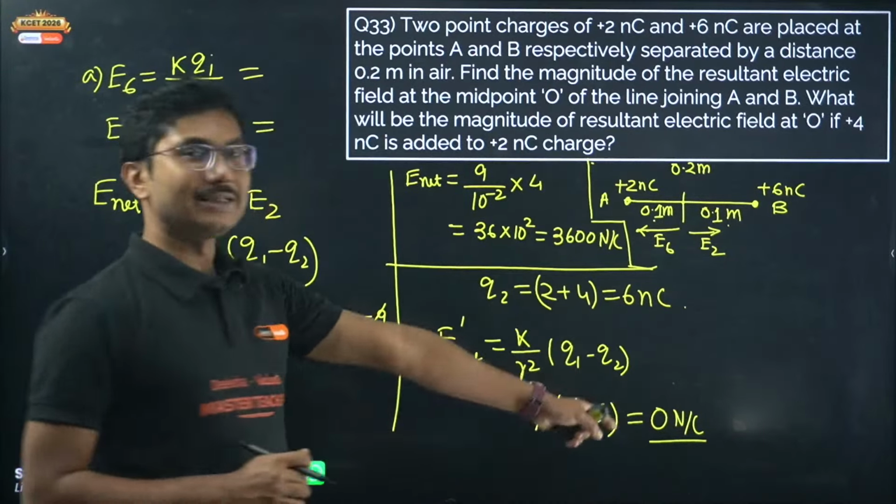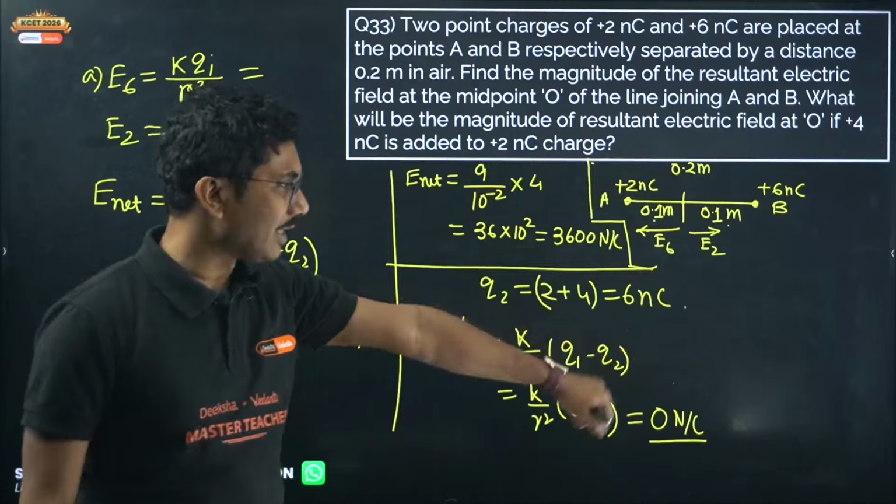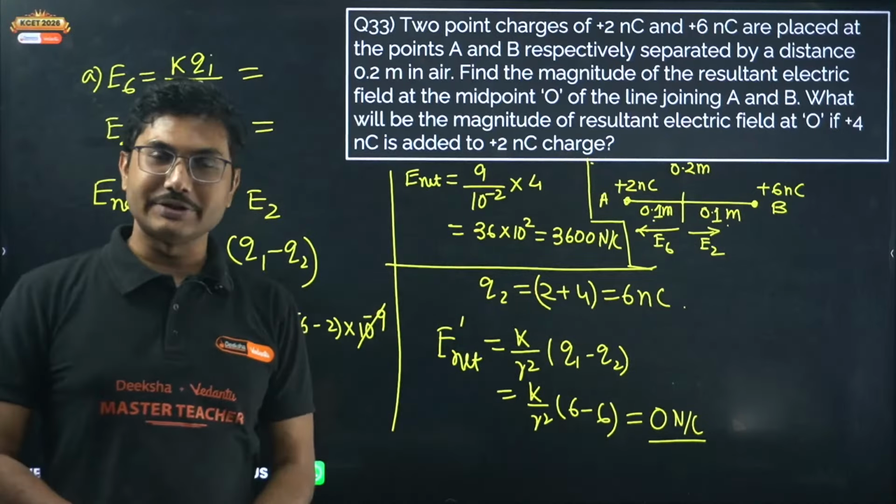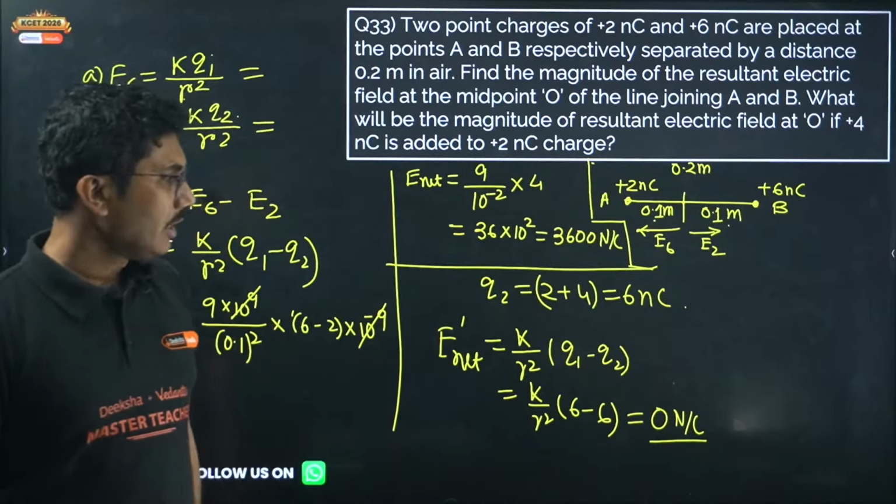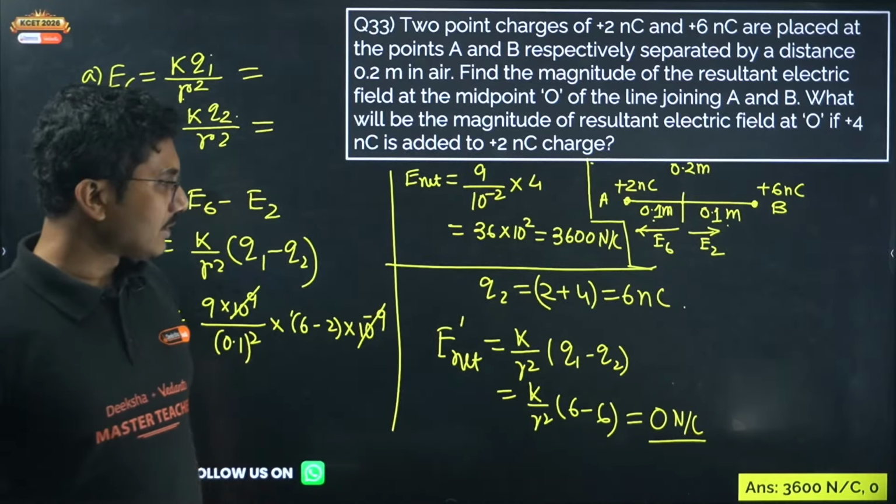Now even if you are writing 0, try to write the unit as well, because electric field, even though it's 0, it has a unit. So the first answer is 3600 Newton per coulomb, the second answer is 0 Newton per coulomb. Understood? Any doubts? Yes, B is 0.